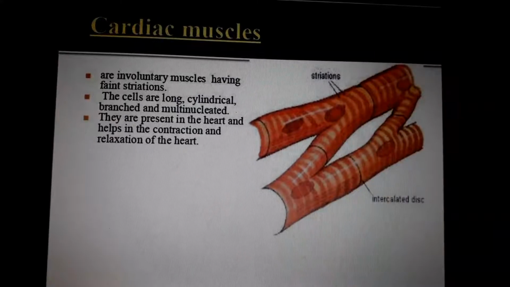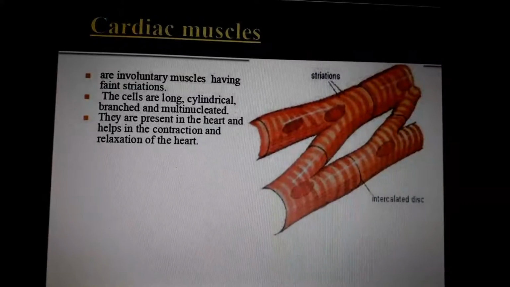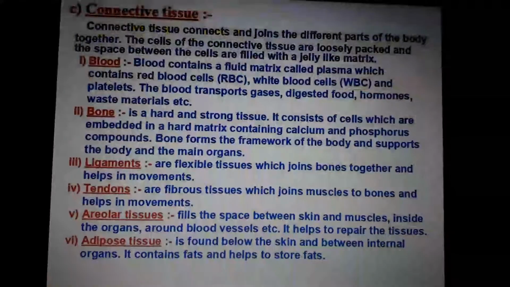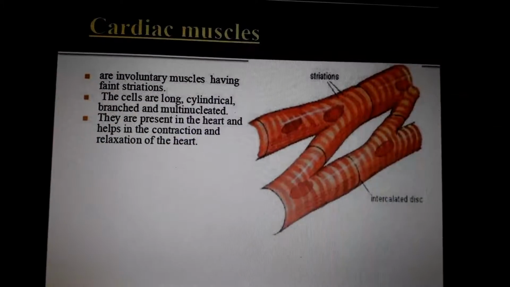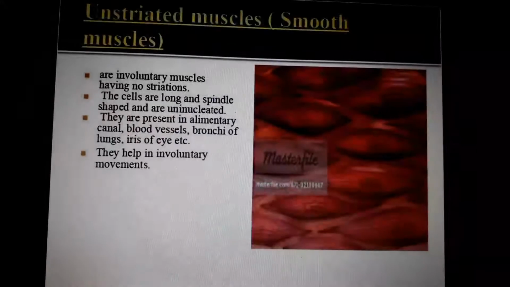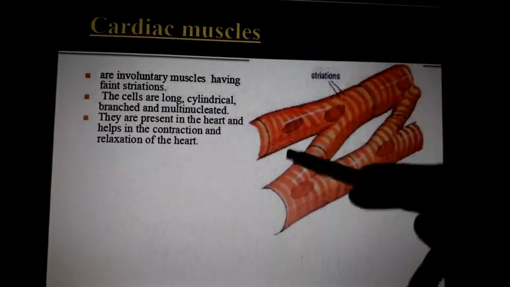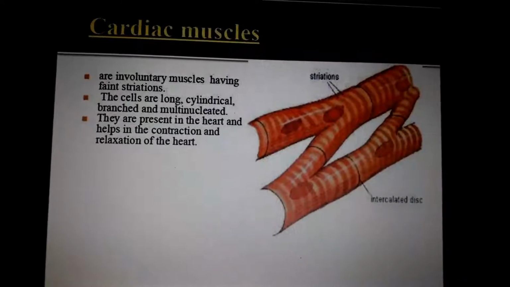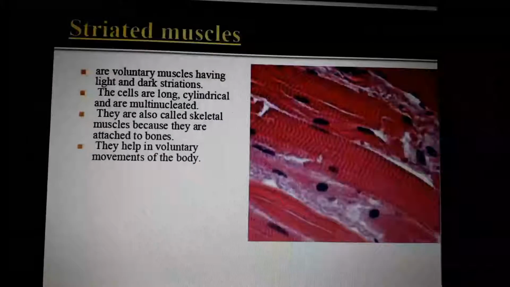A particular tissue contains a lot of nuclei. It's not that much rocket science behind this. Cardiac muscles are involuntary muscles. Even though they are different from smooth muscles, which are spindle shaped, these are branch shaped, like branches, and multinucleated. Which muscles are multinucleated? Cardiac muscles and striated muscles.